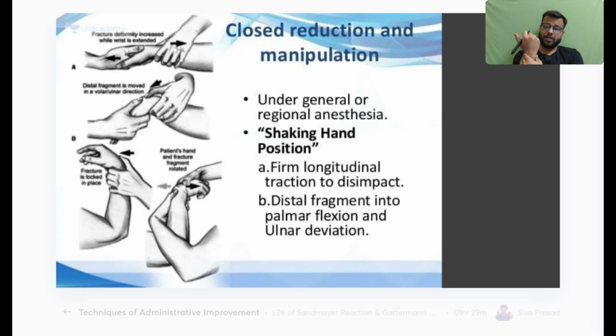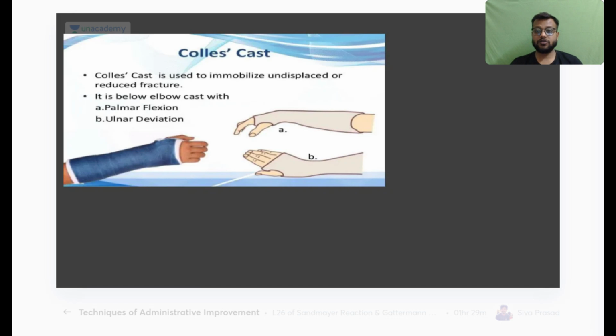Then by feeling the bony points, you will reduce it, and you will keep the hand in ulnar deviation, okay. Very important, palmar flexion and ulnar deviation. Then you will apply the cast, which is called the Colles cast, okay. So palmar flexion and ulnar deviation, and you will apply the Colles cast like this.